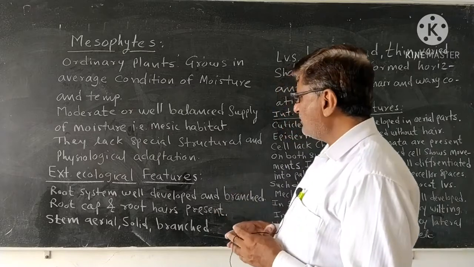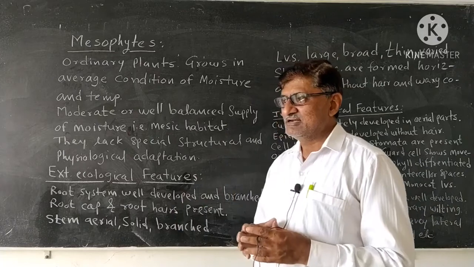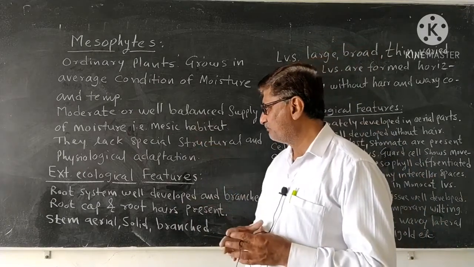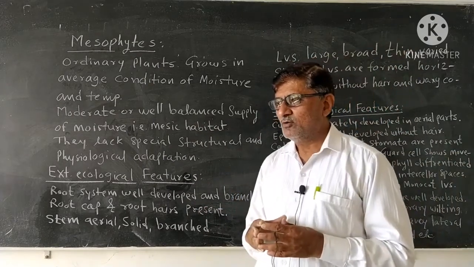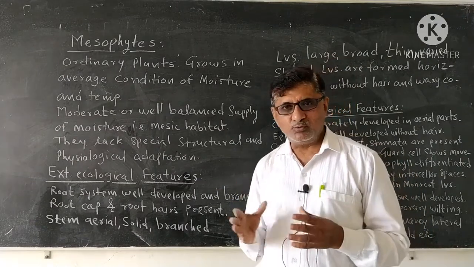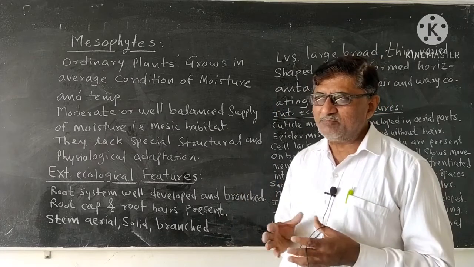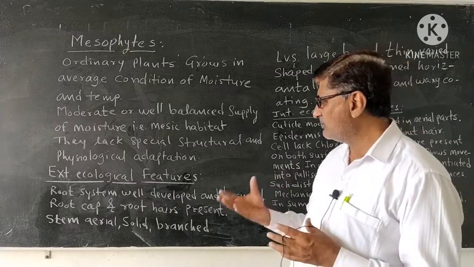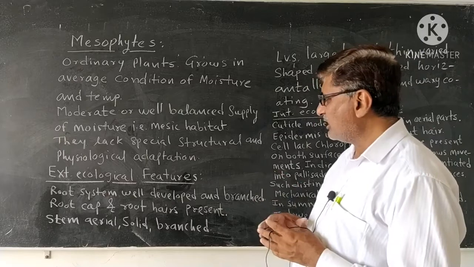There is a moderate or well balanced supply of moisture, and such a condition of moisture is identified as a mesic habitat. Therefore they are growing in optimum or moderate conditions, and they don't need to develop a special character, structurally or physiologically.